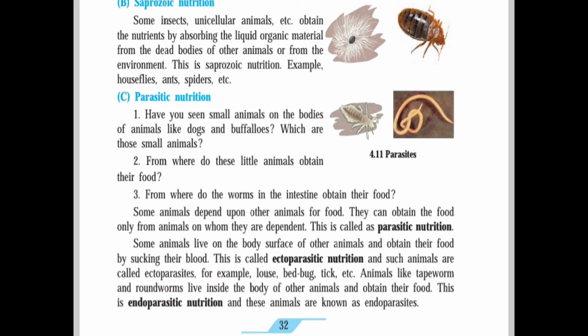Animals like tapeworm and roundworm live inside the body of other animals and obtain their food. This is endoparasitic nutrition, and these animals are known as endoparasites.